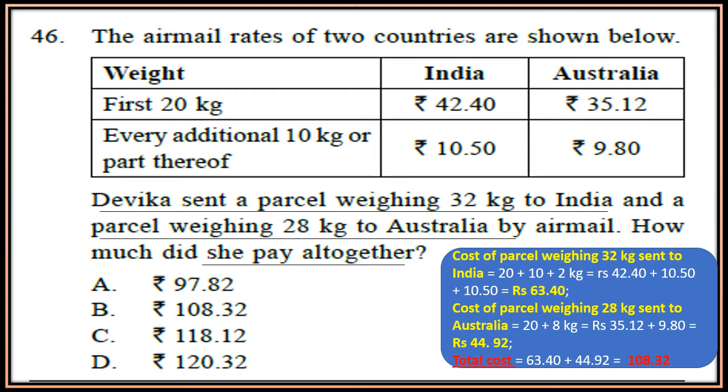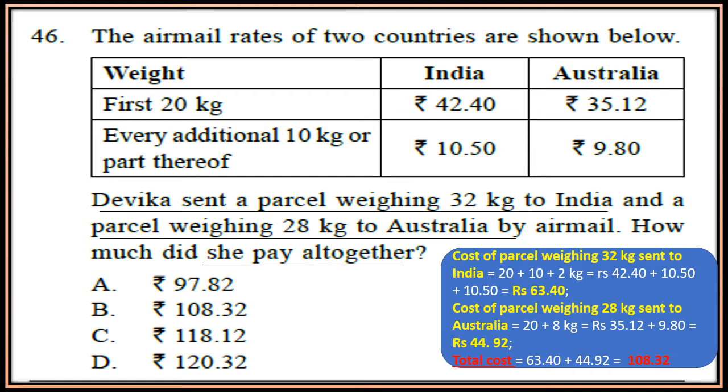For the first 20 kg, rupees 42.40, plus for the next 10 kg, 10 rupees 50 paisa, and for the part thereof, which is 2 kg, 10 rupees 50 paisa. So we calculated the price.